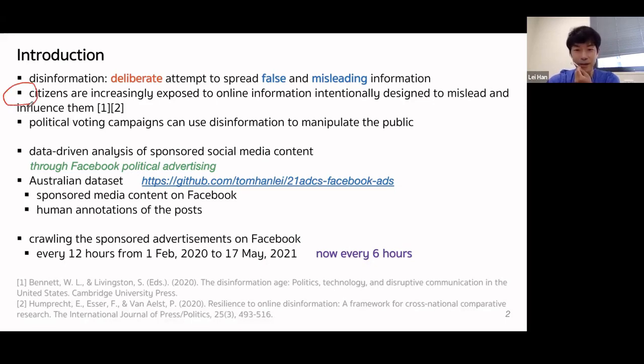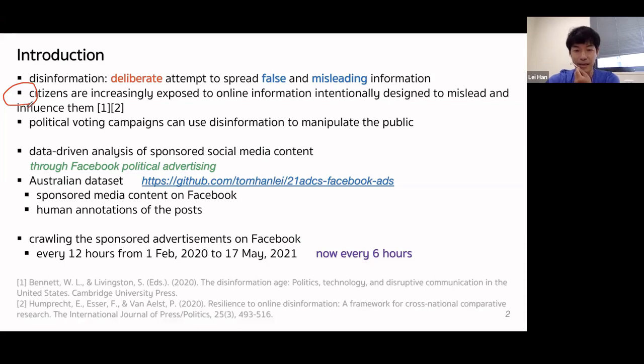Although we don't know how much this may influence voting behavior, many stakeholders, including democratic theorists, policymakers, and commentators, have raised the concern that electoral campaigns can use disinformation to increase polarization, fragment the public, and increase dissatisfaction with democracy or major institutions such as media and political parties and so on.